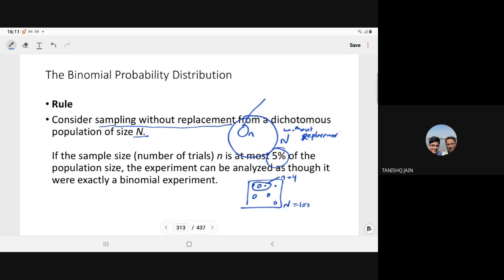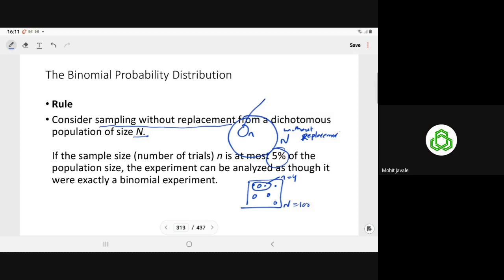Okay, sir. Later on I will show you this example. I will show you how you take the sample and how you apply the binomial distribution, when I do the numerical example. At that time I will show you this application.